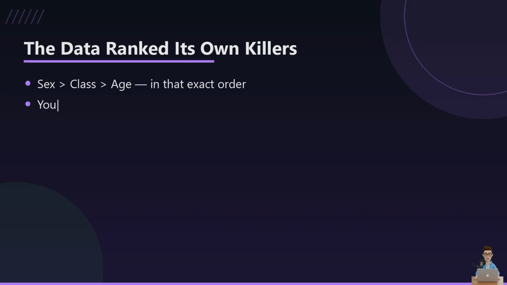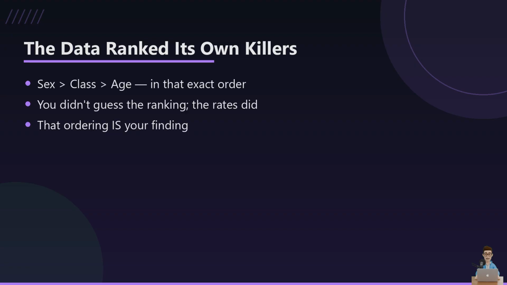Here's what makes this feel like real analysis. You never decided sex mattered most. You ran 3 group bys and the numbers themselves lined up. Sex first, class second, age real but quieter. The data ranked its own killers and handed you the order. That's the difference between guessing and knowing, and it's the whole reason we normalize to rates instead of counts.